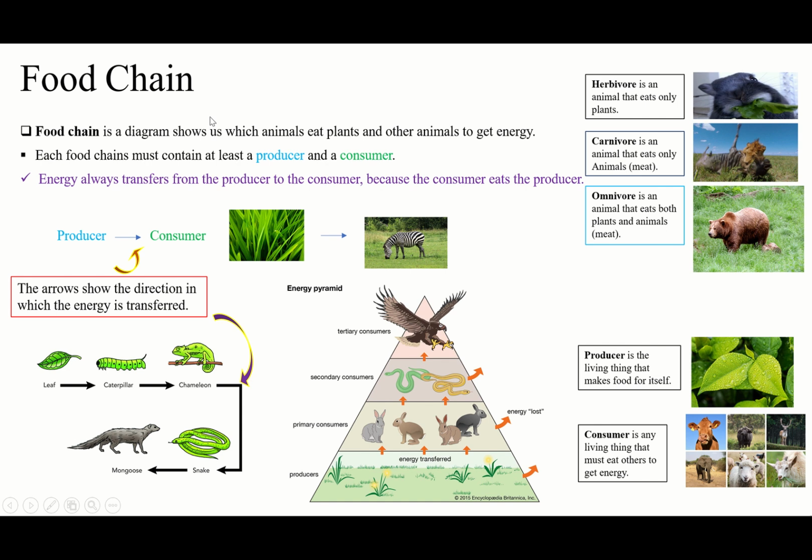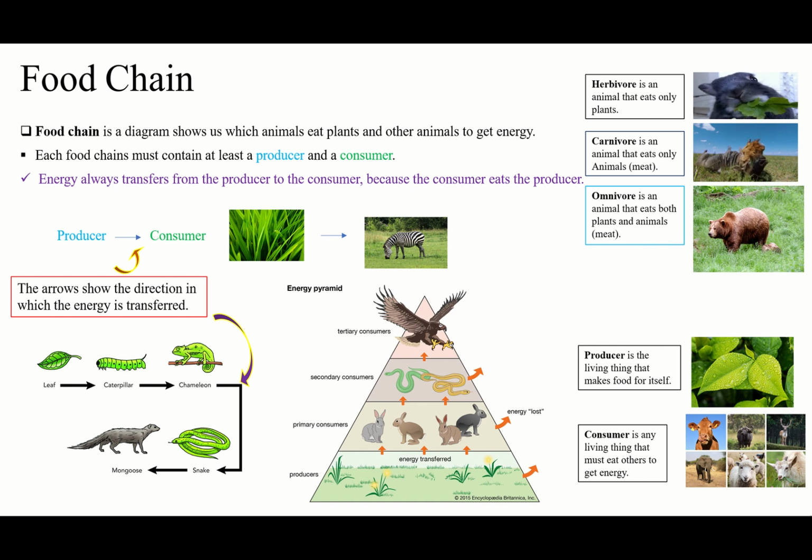Food chain. Guys, what is a food chain? A food chain is a diagram that shows us which animal eats plants and other animals to get energy.